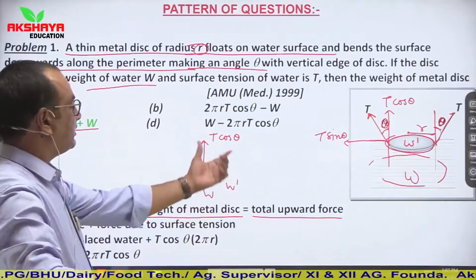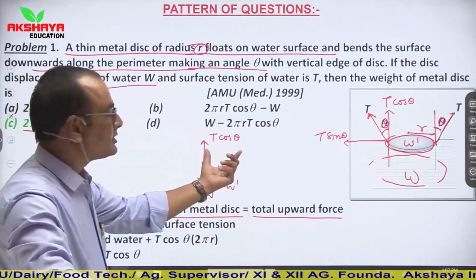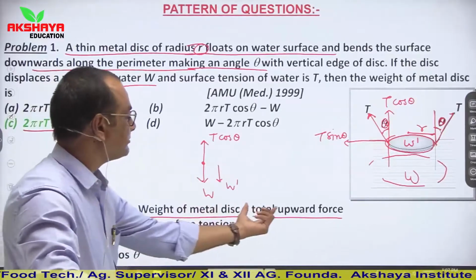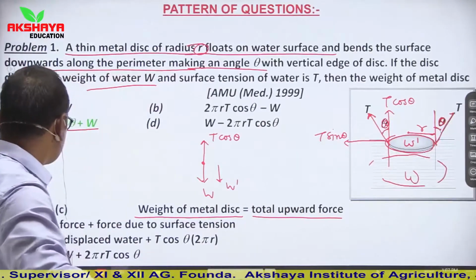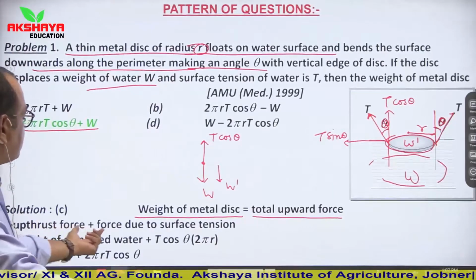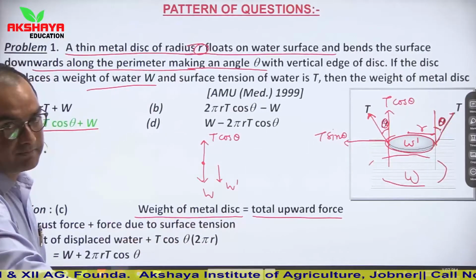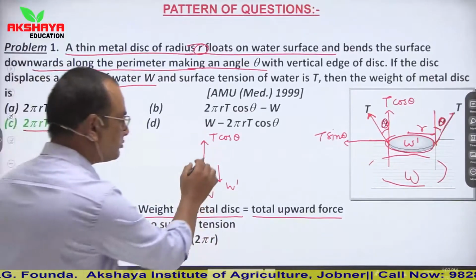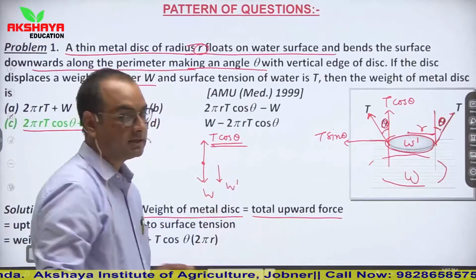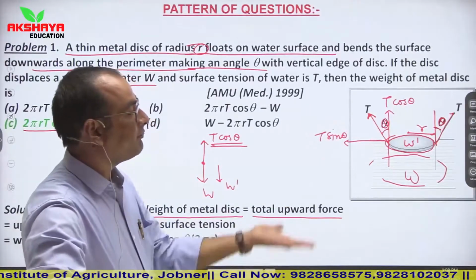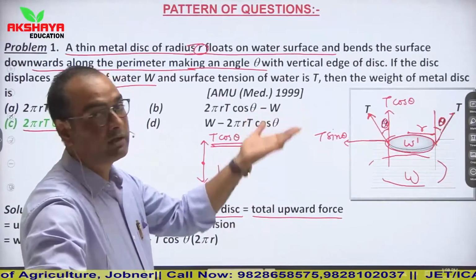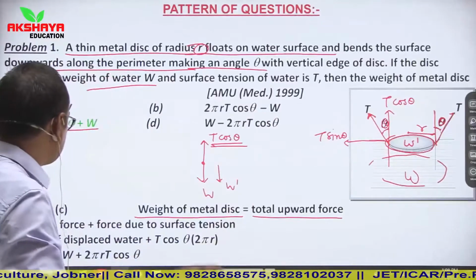So you know that in case of equilibrium condition, weight of metal disc becomes equal to total upward force. So total upward force is upthrust force plus force due to surface tension. One is due to surface tension, another one is upthrust force. This water will also push it away from the water surface. So this is the total force.